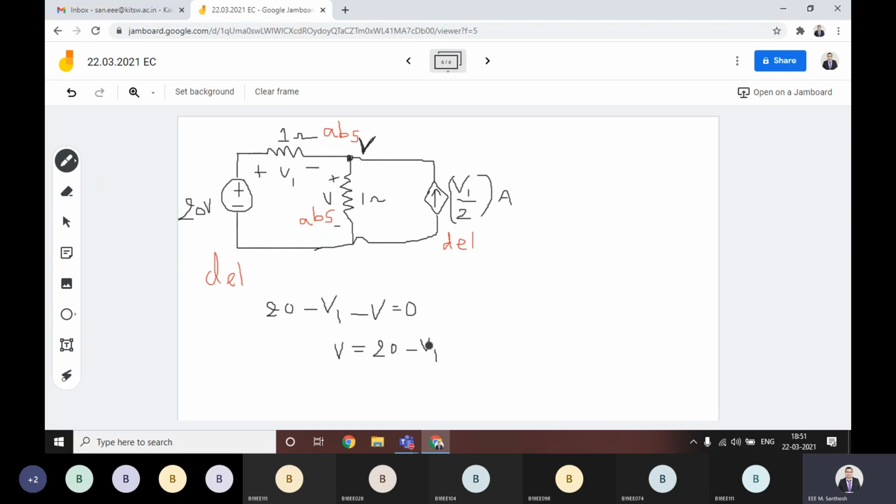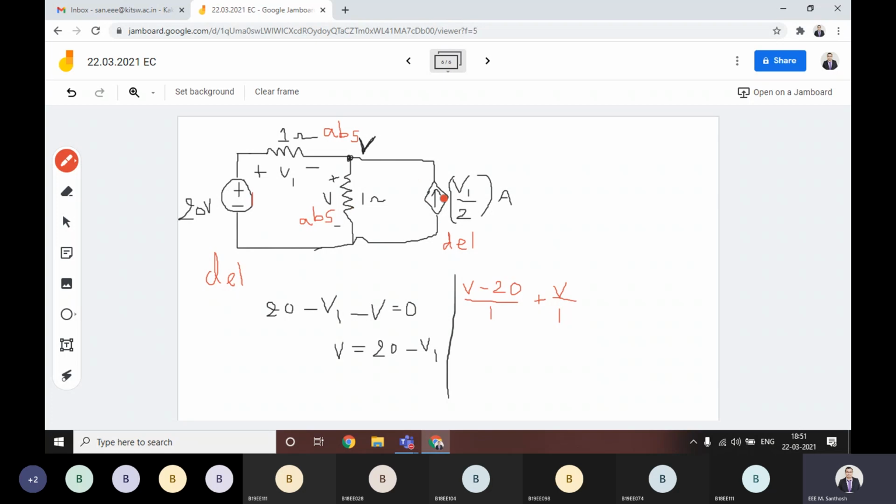Then if you apply nodal analysis at the same point, what will you get? That will give you V minus 20 by 1 ohm, that is this branch, plus V by 1 ohm, that is this one.